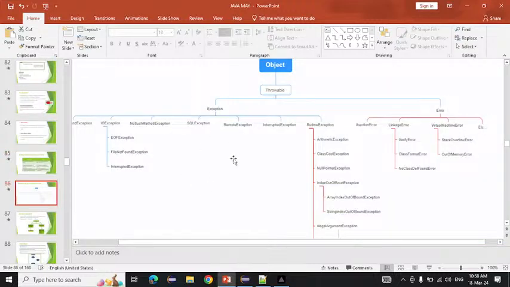After that, this is the hierarchy. Inside the hierarchy we have multiple exceptions. We will see them while we are doing the programs. At that time you will easily understand which type of exception is which.